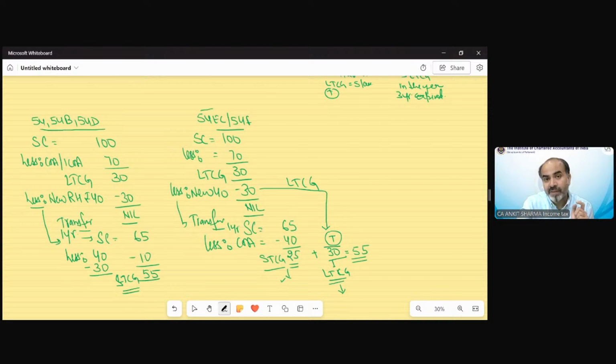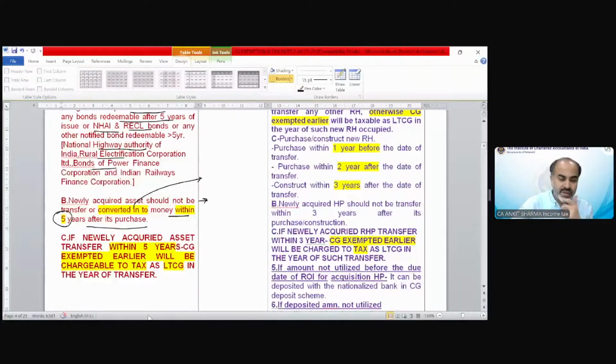In section 54EC and 54F, if the property has been transferred before the specified restricted or lock-in period, clear? The implication will affect the total amount almost with the same effect, but the nature of gain would be changed. So you can see what point C says. It says if the newly acquired asset is transferred within 5 years, the capital gain exempted earlier will be chargeable to tax as long-term capital gain in the year of transfer. It does not say that we need to reduce the cost of acquisition.